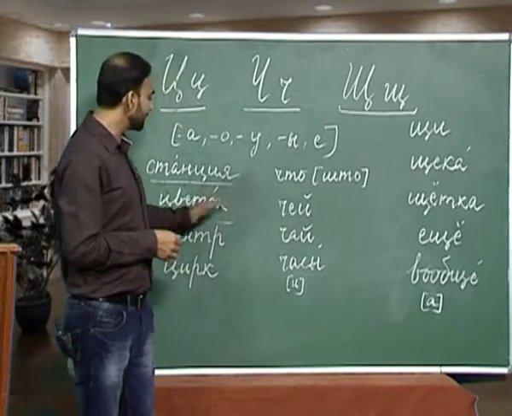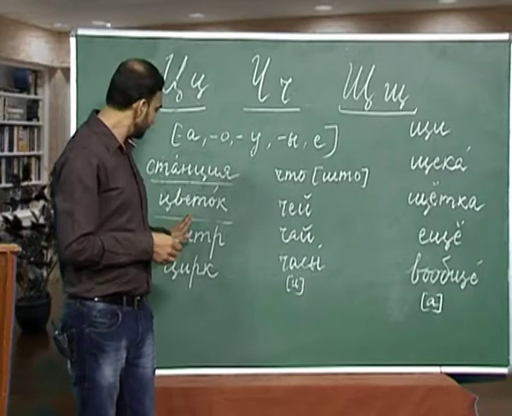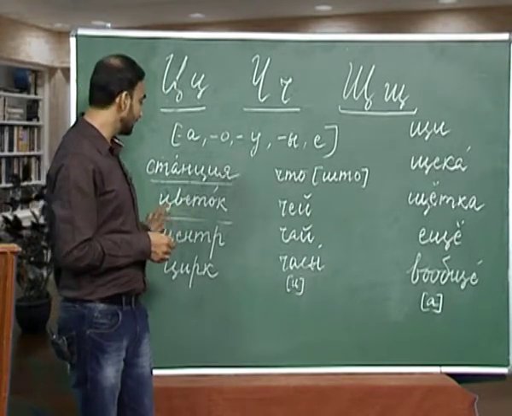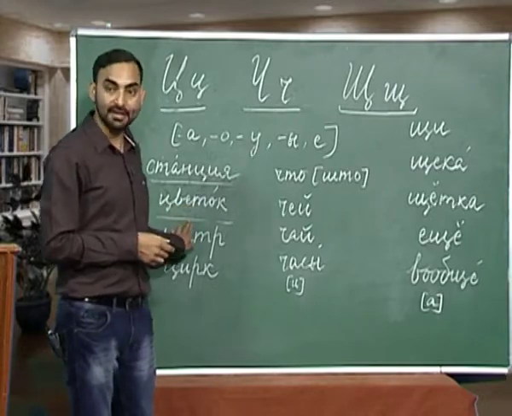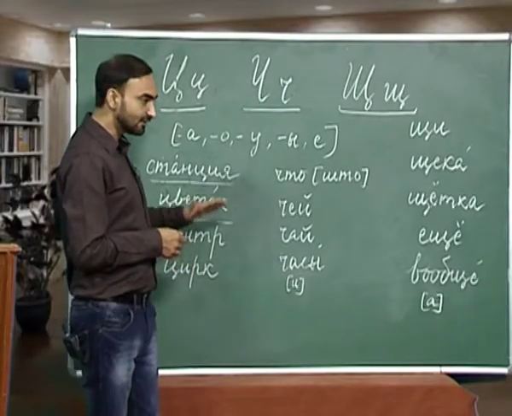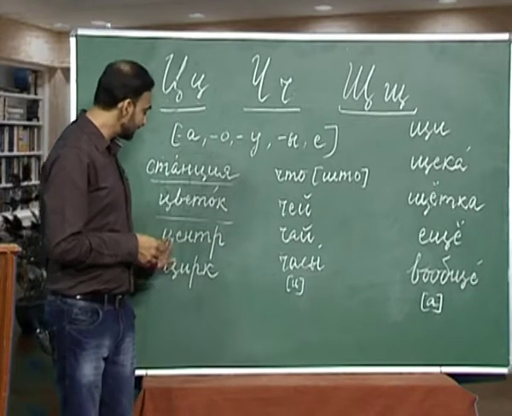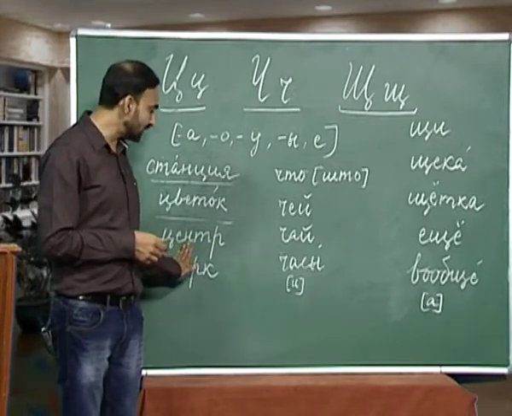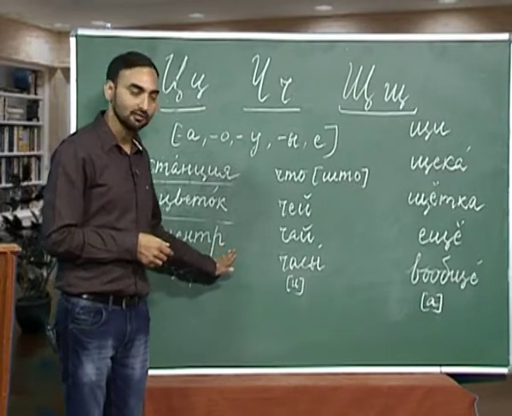The next word is ts, v, ye, t, o, k, and the stress is on o. So, how will you pronounce this word? This ye will be reduced. You have to keep that in mind. So, this ye will be pronounced as i, tsvitok. Tsvetok is flower.